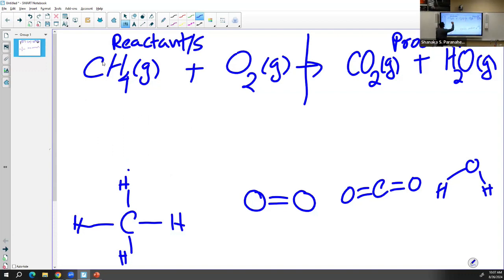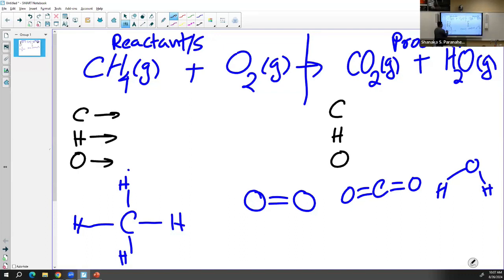So what I want to highlight is the types of elements present in this reaction. So we have carbon, hydrogen, and oxygen. So there are three different elements in this reaction. On the product side, carbon, hydrogen, oxygen in both. So we have all three elements on both sides of the reaction. So this is the beginning of a chemical reaction. This is at the end of the chemical reaction. So we have the same elements. And also, if it's a chemical reaction, the count is going to be the same.